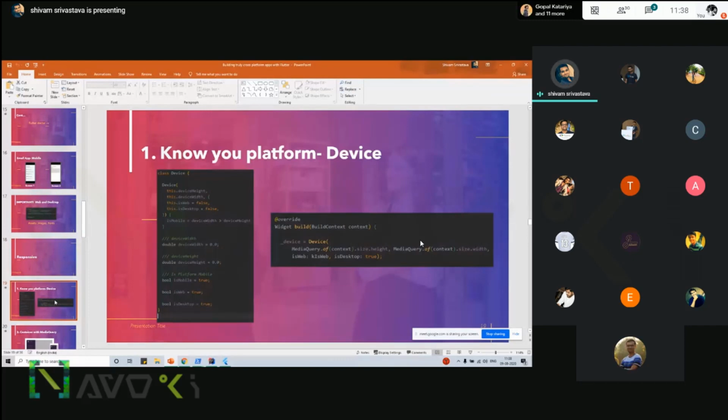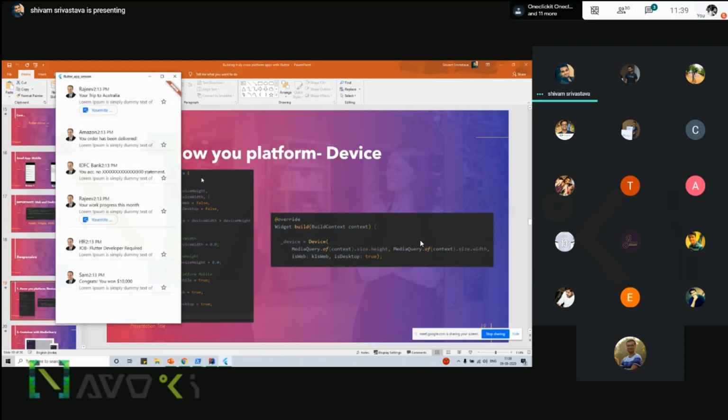So the first way is to know what devices you are running your application on. For this, you have to make a Device class, in which you pass all the information regarding the device height and width, and there is an isMobile logic. What I have done is, if width is greater than height, then treat it as mobile.